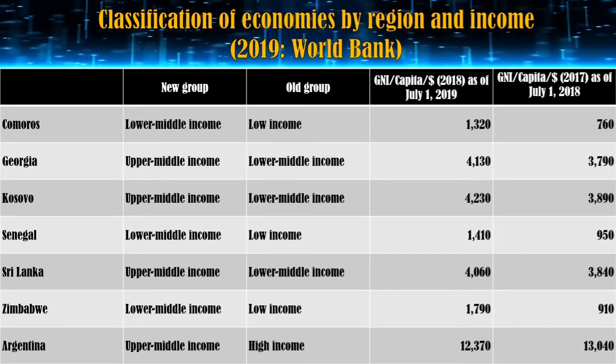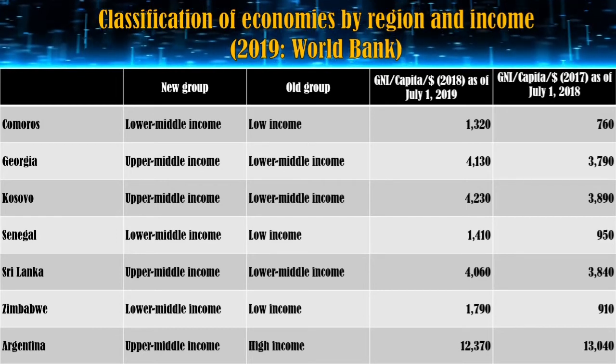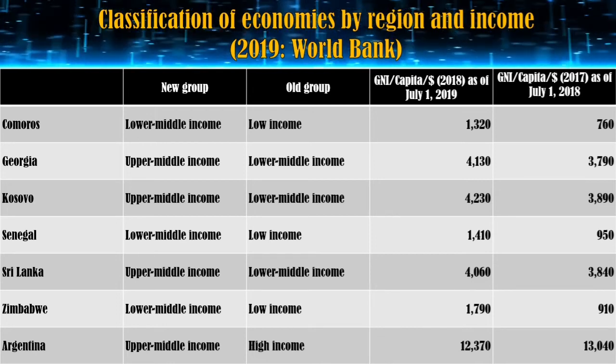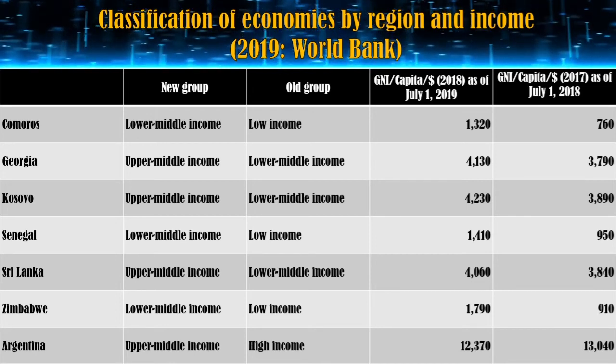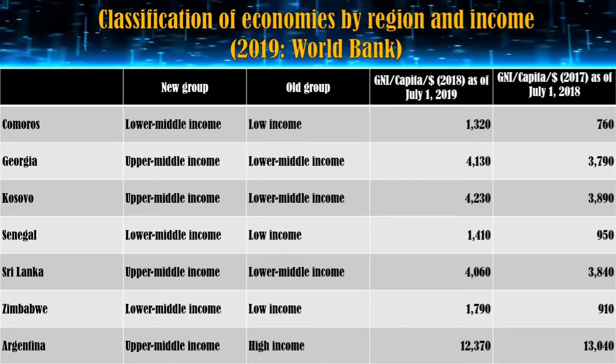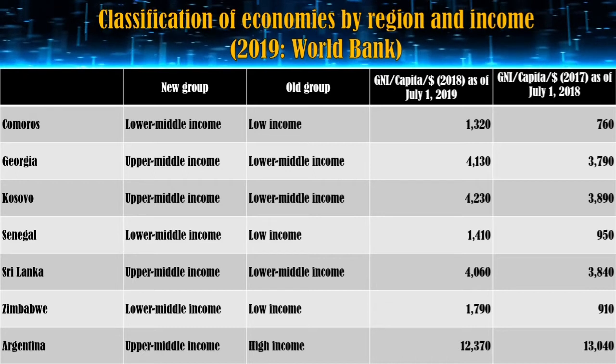So, from low income and lower middle income groups, in their new groupings in 2019, they now belong to lower middle income and upper middle income respectively.